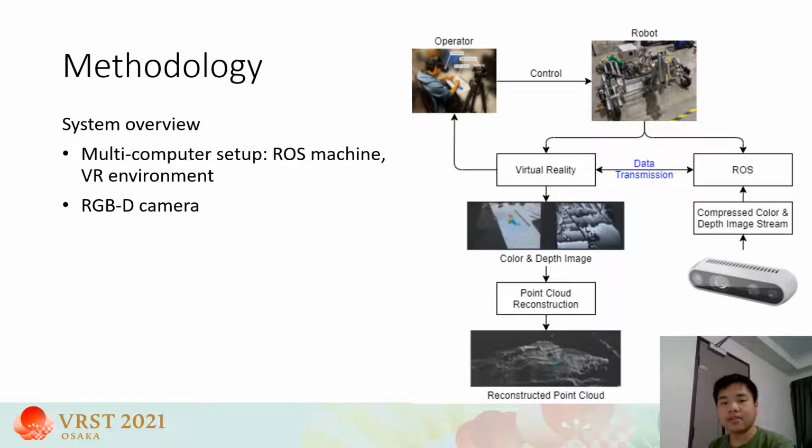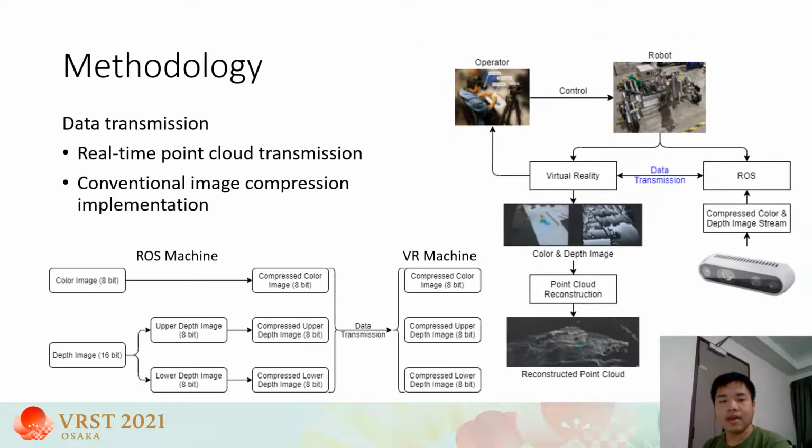The system consists of two machines connected by Ethernet to minimize latency. One machine obtains data from a RealSense camera via a ROS environment. The raw depth and color images received from the camera are compressed before being sent through the network. The second machine receives and processes the sensor data, then renders it into the VR environment. As mentioned, the data is transferred using compressed images. This is to enable real-time data transmission between two computers.